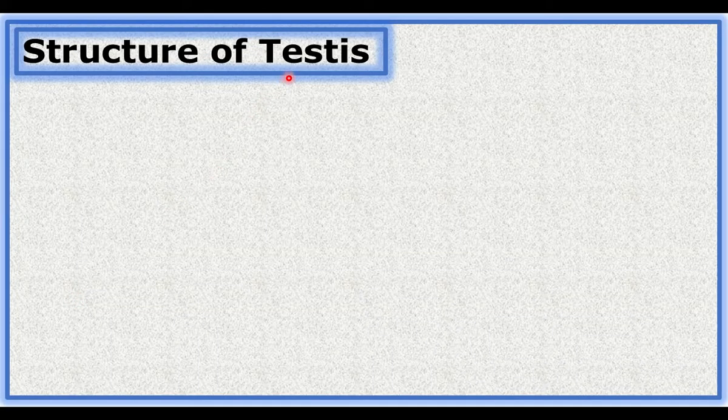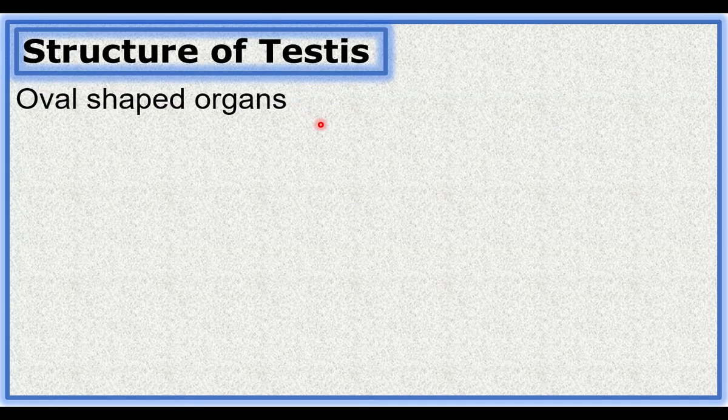Testis is singular. The plural form is testes, T-E-S-T-E-S. Testes are organs of the male reproductive system. They produce the male gamete, sperms. They are oval-shaped organs found outside the abdominal cavity. They produce sperms.